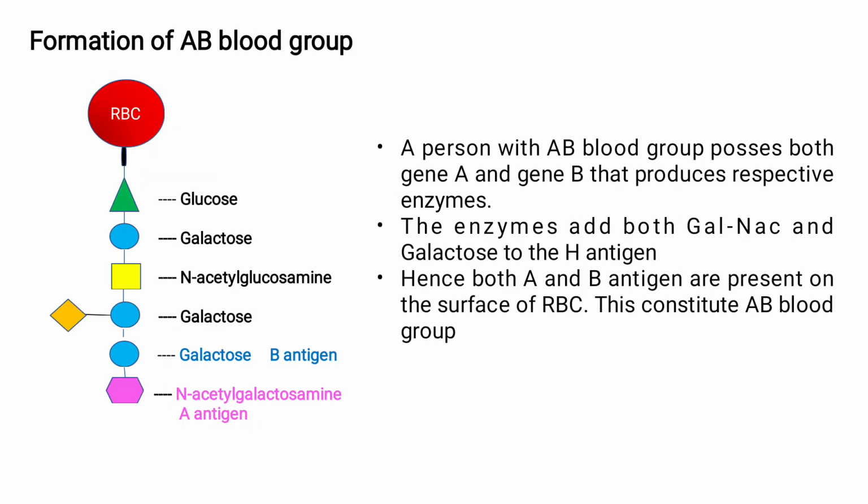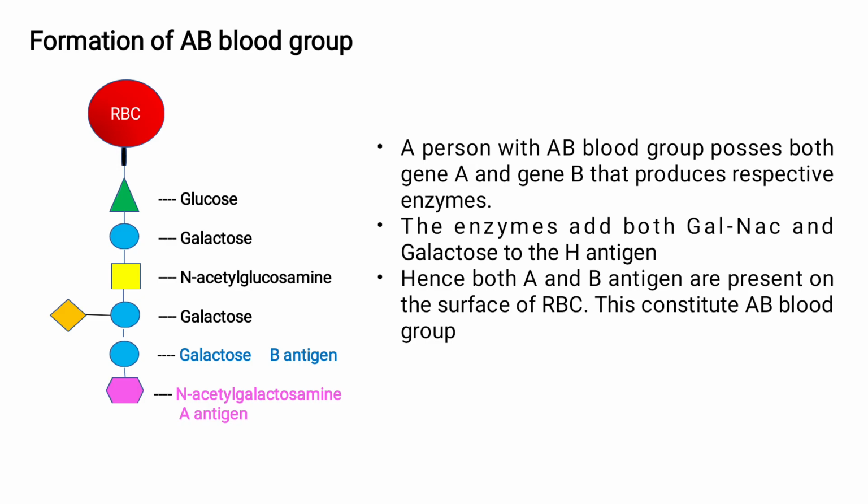Next is formation of AB blood group. In case of AB blood group, both the genes, gene A and gene B, will be present. These genes produce their respective enzymes, that is N-acetyl galactosamine transferase and galactosyl transferase. These enzymes catalyze the addition of galactose and N-acetyl galactosamine. So both A antigen and B antigen will be present in case of AB blood group. Hence, the AB blood group has both the antigens attached to the membrane of RBC.